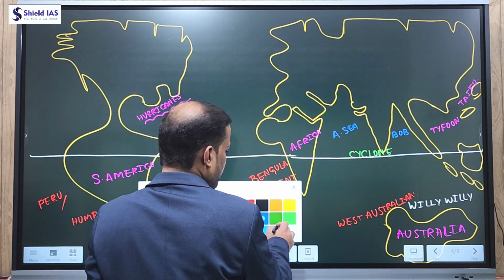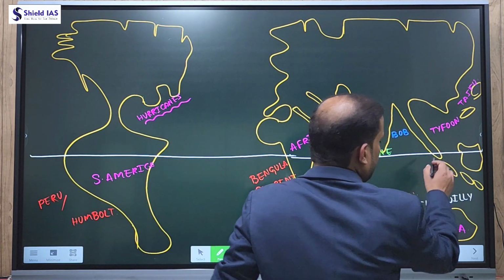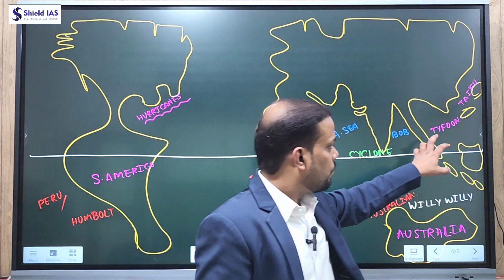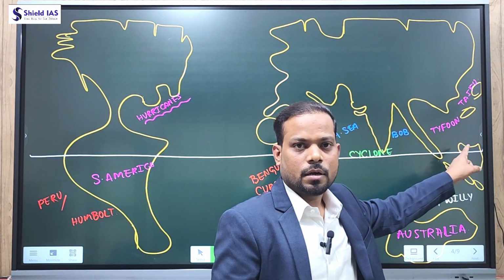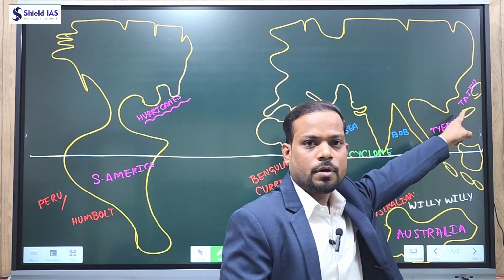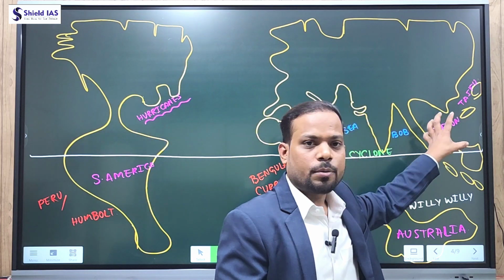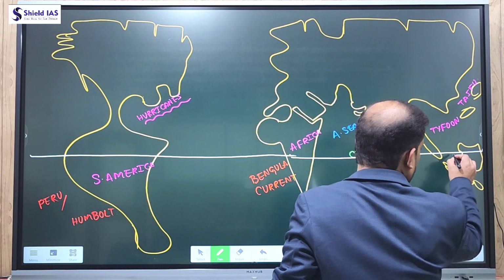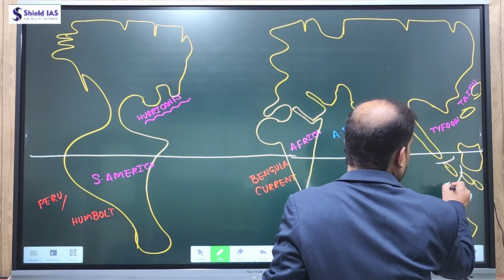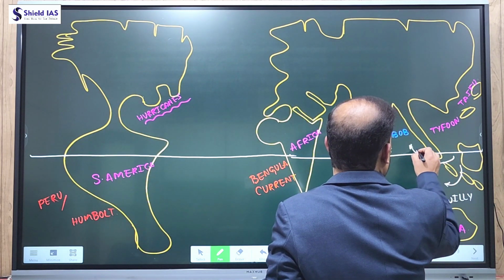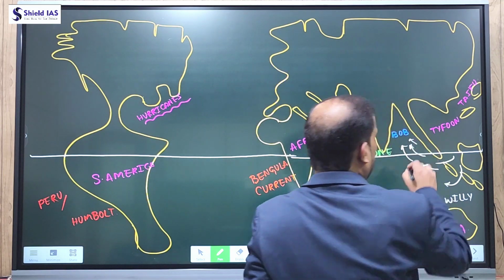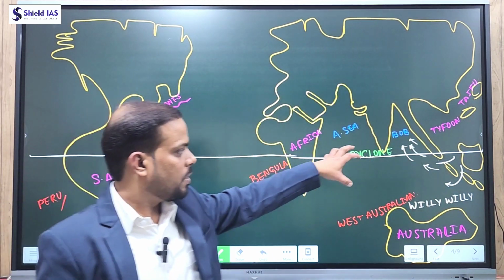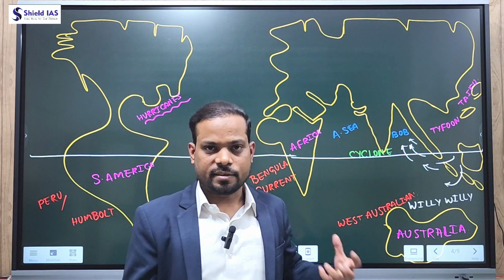Because the Pacific Ocean is very close to the Bay of Bengal, the cyclones which originate in the South China Sea, known as typhoons in Japan, their remnants enter through the Strait of Malacca or other regions and try to enter the Bay of Bengal region. And the cyclone which originates in the Bay of Bengal region becomes more intensive.